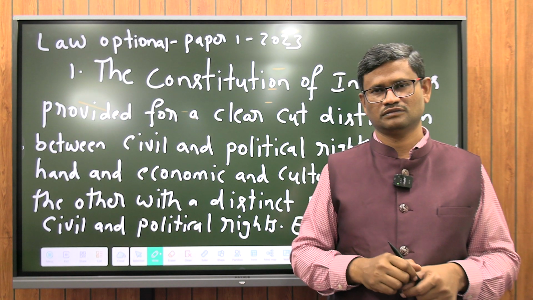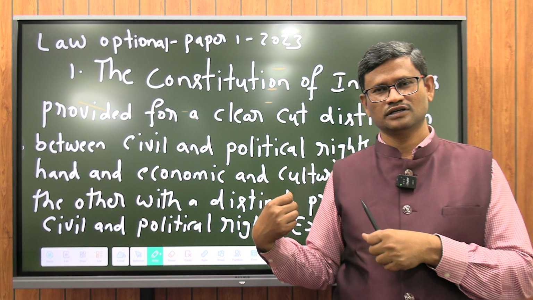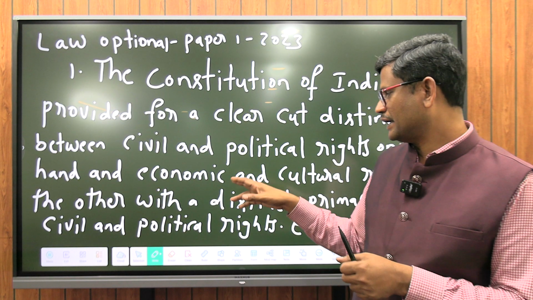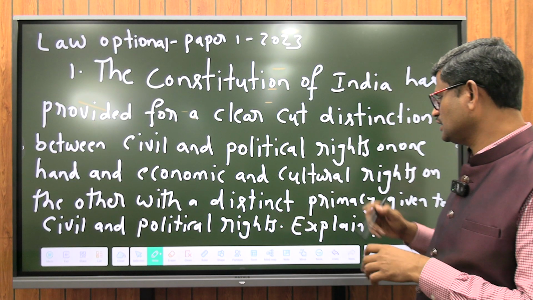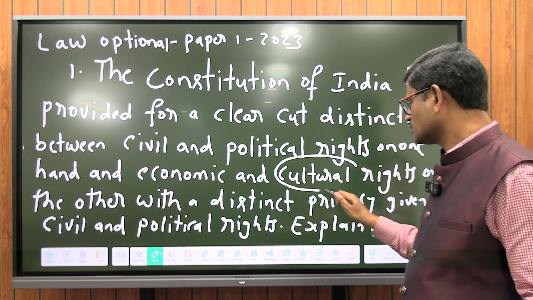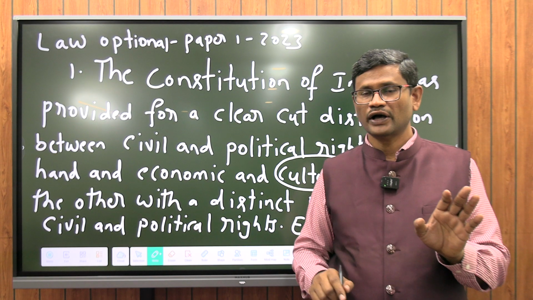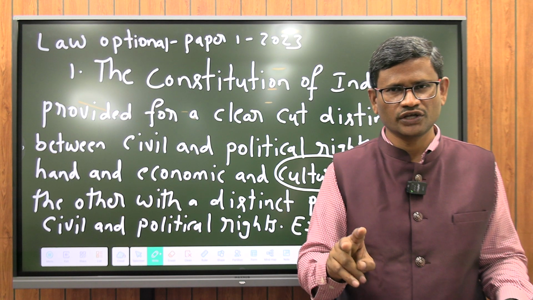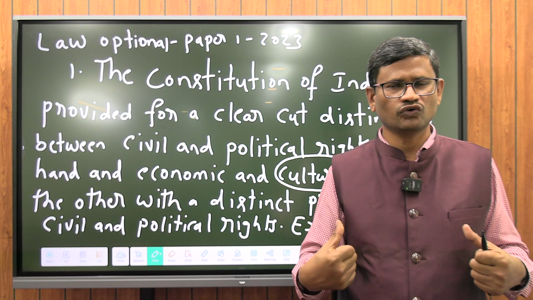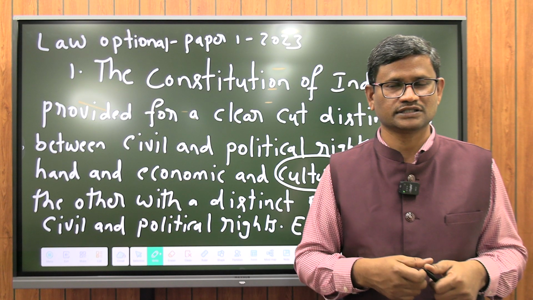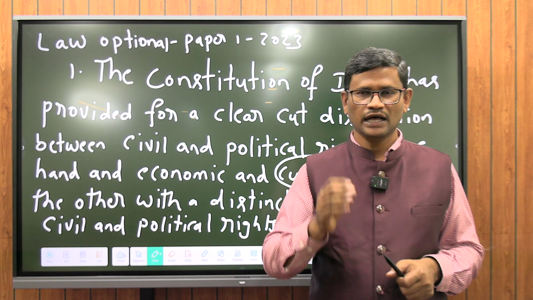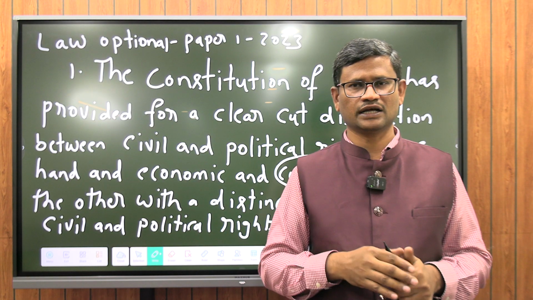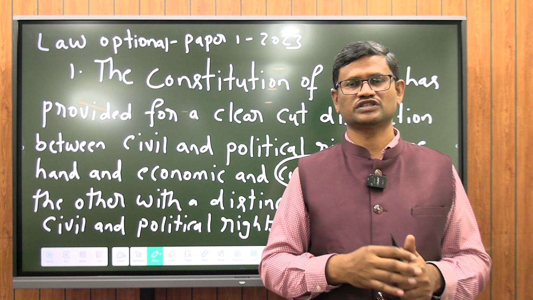principles of state policy. But the question says there is a distinction between civil and political rights and economic and cultural rights. Here ideally the word should have been social rights. If the wording used is economic and social rights, we have no problem. But in the question the wording used is economic and cultural rights. It creates a problem because cultural rights are part of Part 3 and also Part 4. Part 3 is fundamental rights. Part 4 is directive principles of state policy.